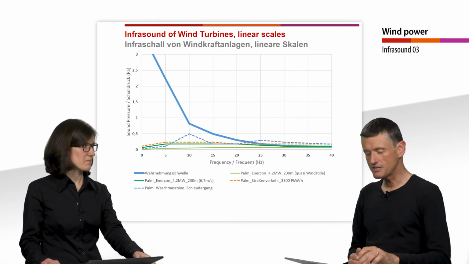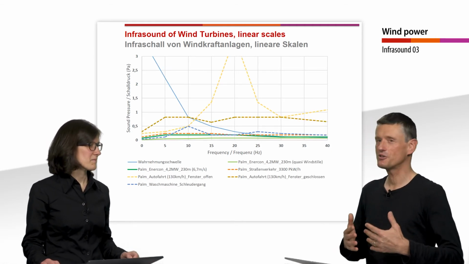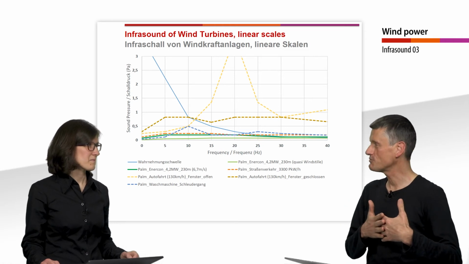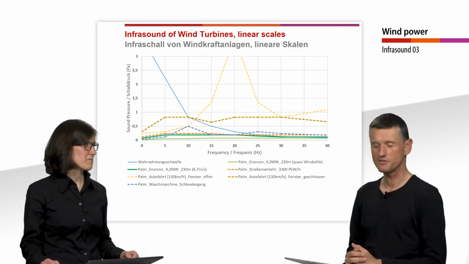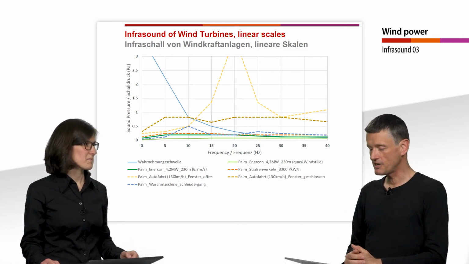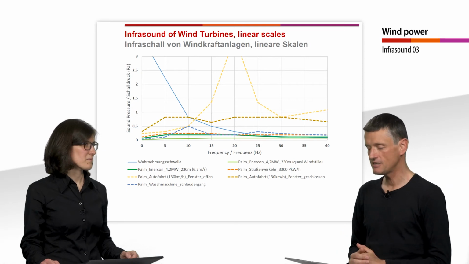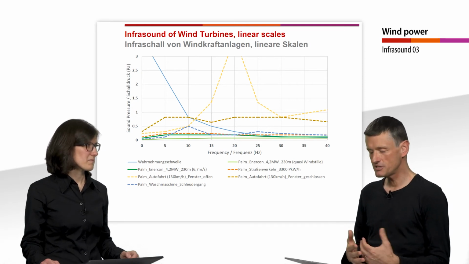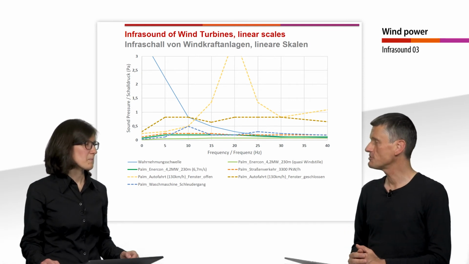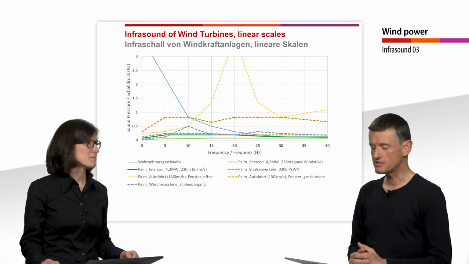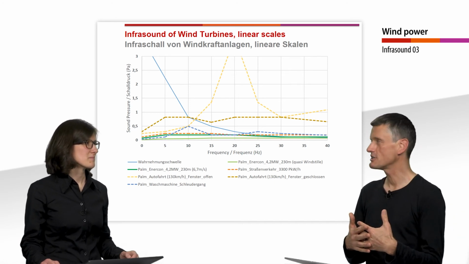But what is really exciting is when we are not watching the traffic from outside, but when we sit inside the cars on the motorway. There we have this bright yellow line that, at least at a frequency of 20 Hertz with the open window, has an enormous sound pressure level.